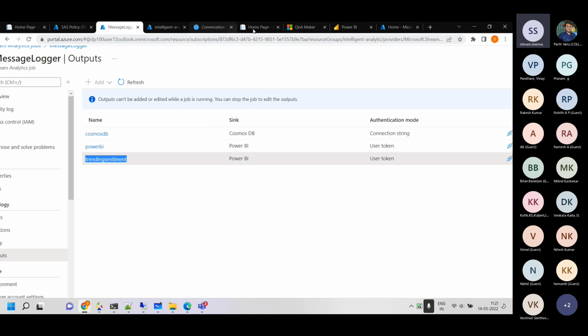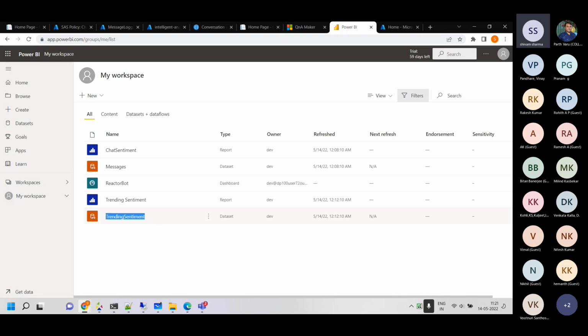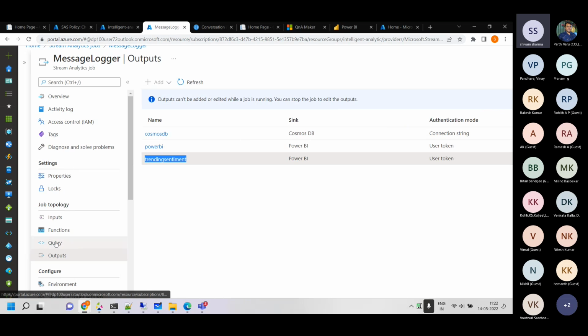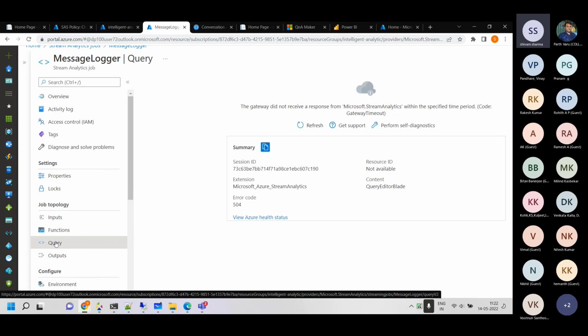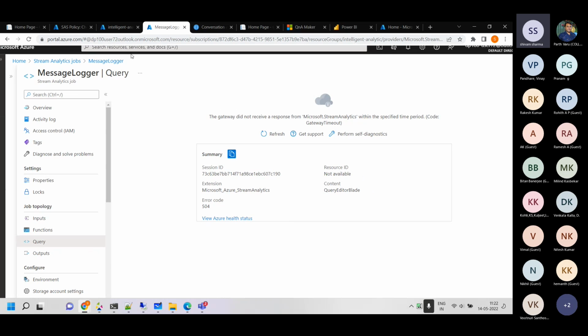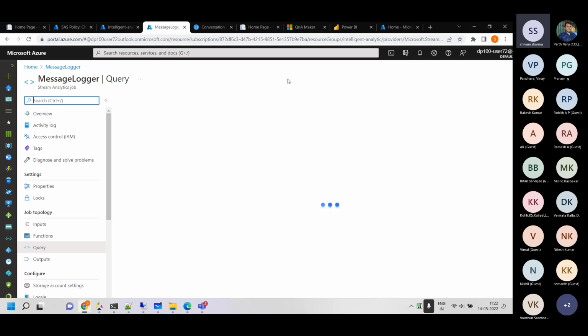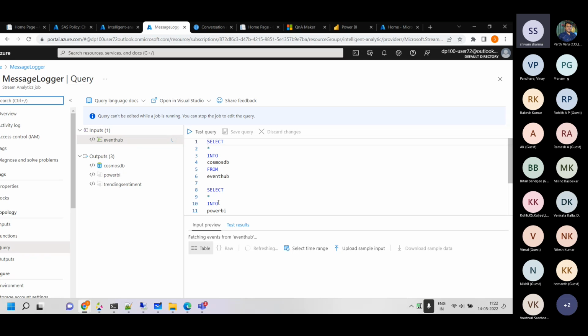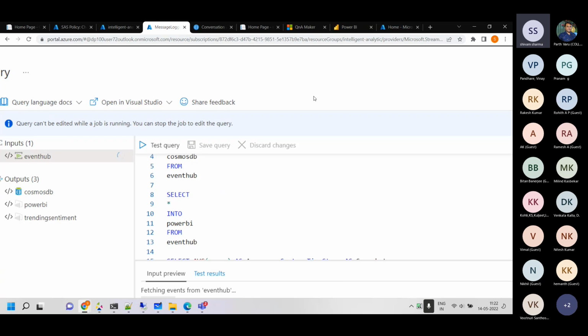Okay, this trending sentiment is streaming the data in this data set here. Now, if we go back and read the query, we will click on the query section. Let's refresh the page. So this should load. Okay, now that's my query. There are three queries running over there, three different things happening. First is that data from Event Hub is going into Cosmos DB.